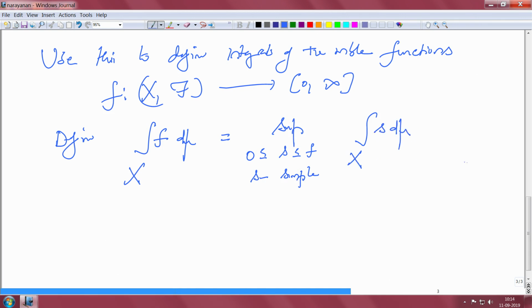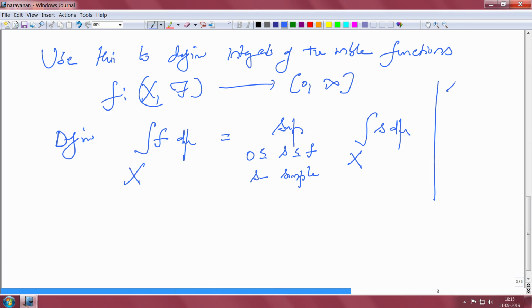Remember, the integrals of simple functions are already defined, and we are taking those values and then taking the supremum. In Riemann integration, if you recall, we looked at upper Riemann integrals, that is, taking the supremum over certain partitions and taking the integrals. Those integrals are precisely the integrals we just talked about. We are integrating a step function over an interval, and you will get an expression like what we have already seen.